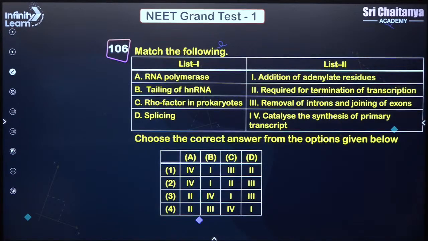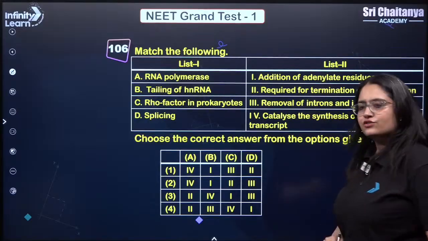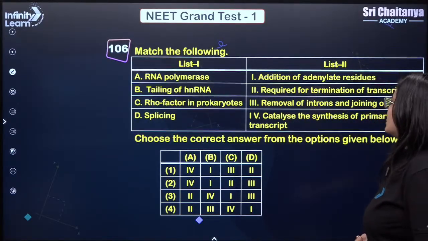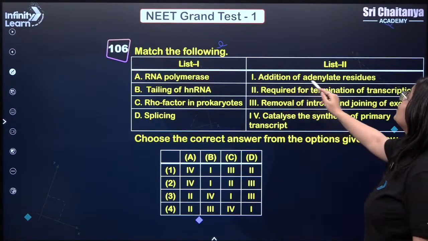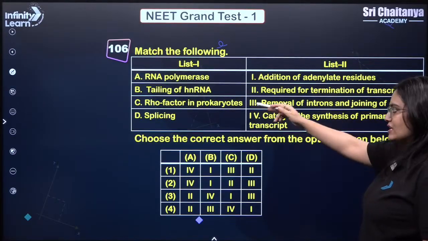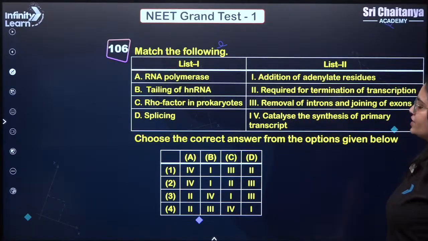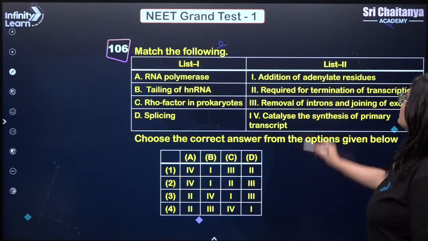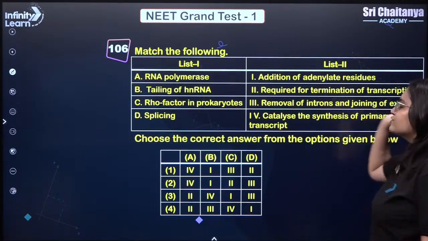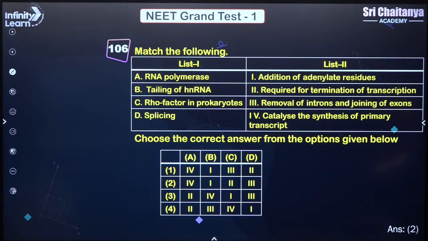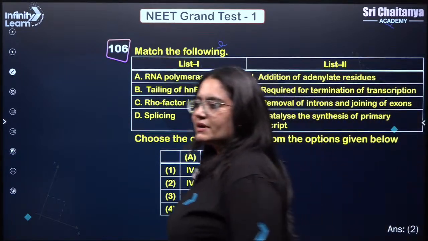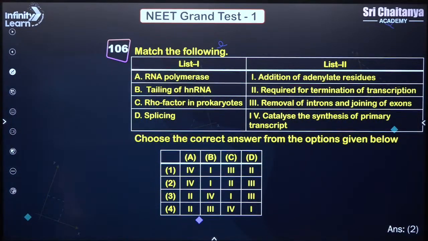Next, RNA polymerase. It catalyzes the synthesis of primary transcript. Tailing of hnRNA. It is required for the addition of adenylate residues. This is what happens during tailing of hnRNA. Rho factor in prokaryotes is required for termination of transcription, and splicing is removal of introns and joining of exons. So simply what should be your answer? 2 should be your answer. Clear, my lovely kids? Come on everyone, participate.